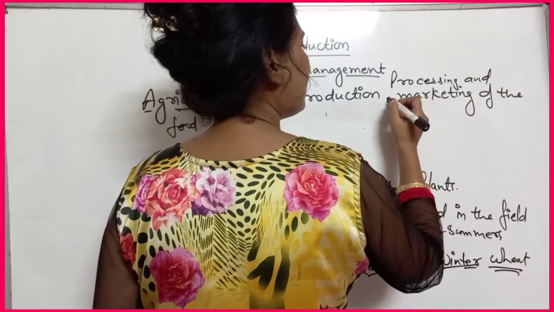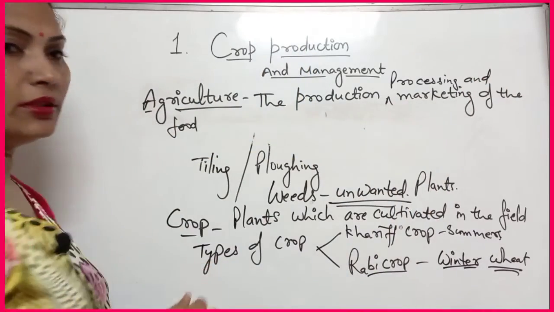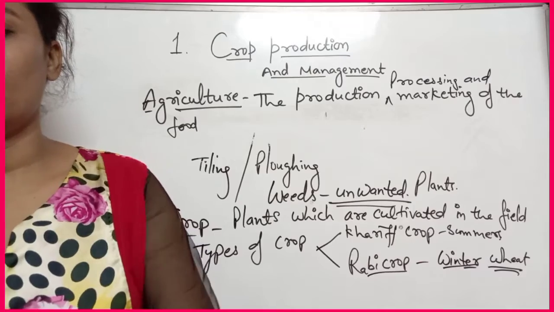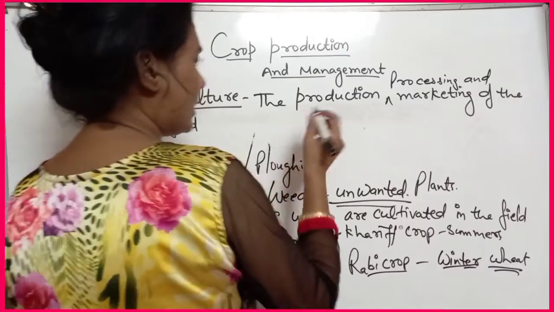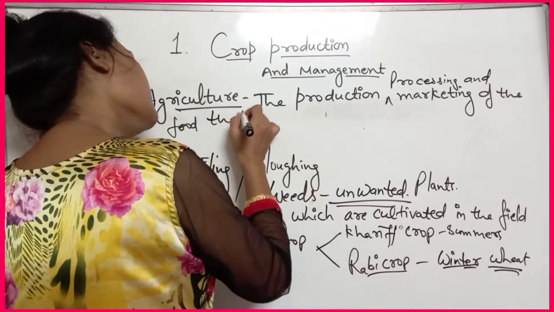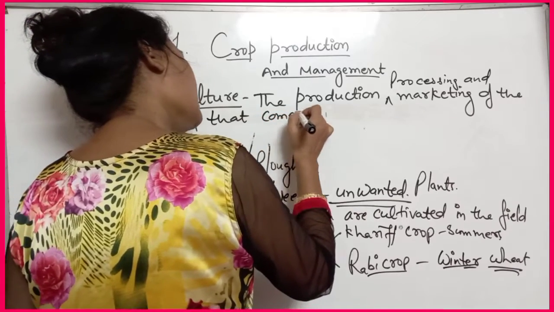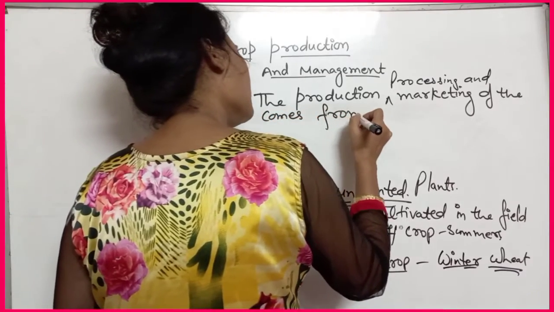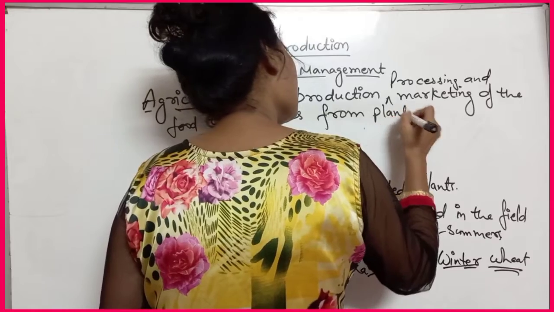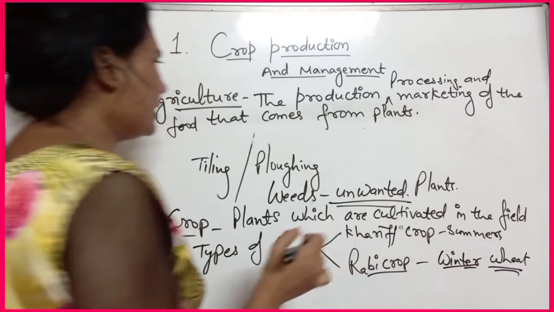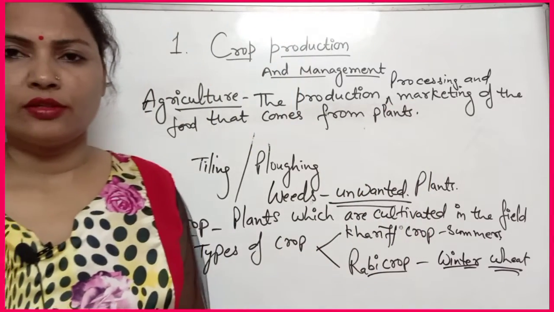The production, processing and marketing of the food. Okay, that comes from plants. Okay, so that is agriculture. Got it?